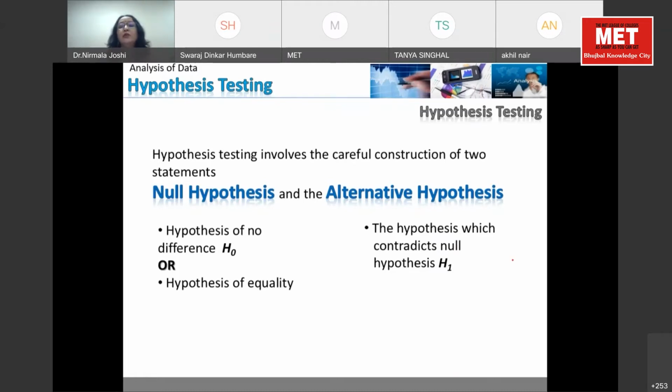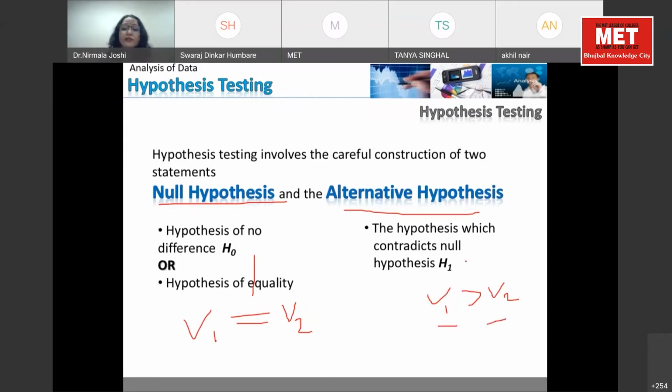That is called the alternative hypothesis, where we assume that one value is either greater than or less than another value. Here, in the null hypothesis, we assume both values are the same, V1 is equal to V2. Now we can see that 40 cannot be equal to 60, but when we test it statistically, you can see it is from the same sample, meaning both values are the same. But when the values are really different, V1 is not equal to V2.